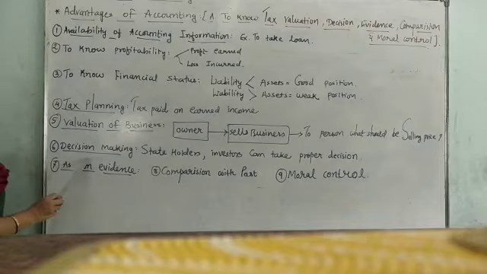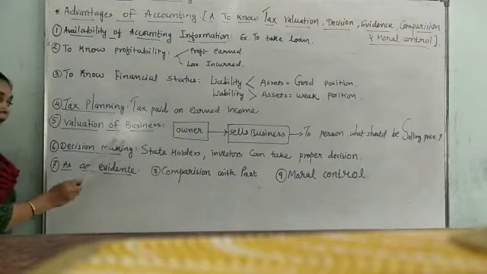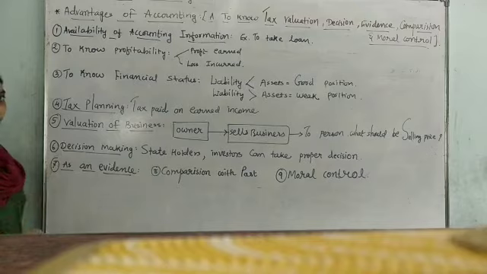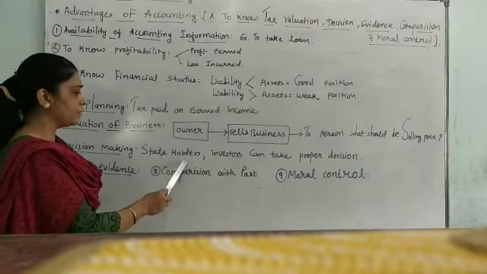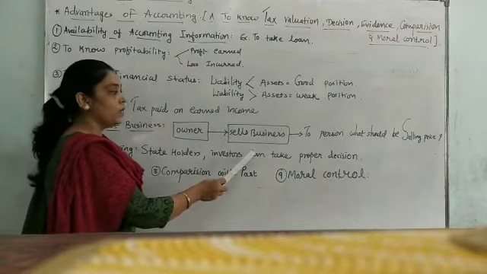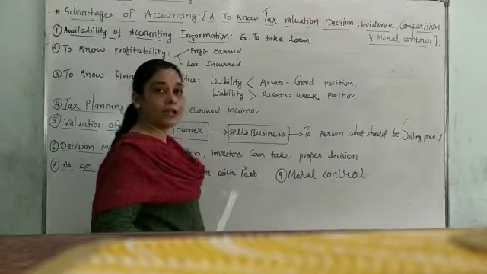Sixth point is decision making. The businessman has to take the proper decisions for his business, as well as for those parties which are connected with our business, like stakeholders, the investors, those who are interested in our business.